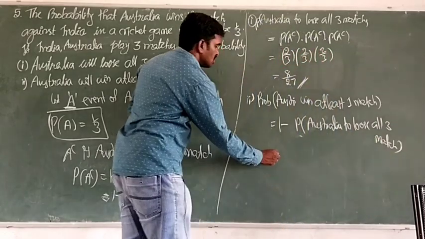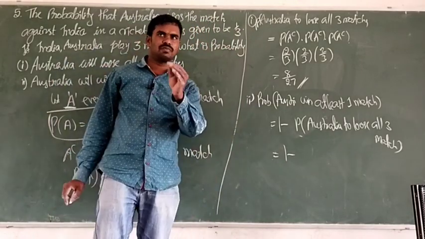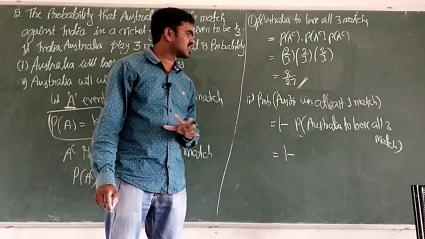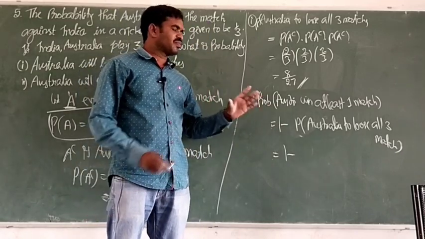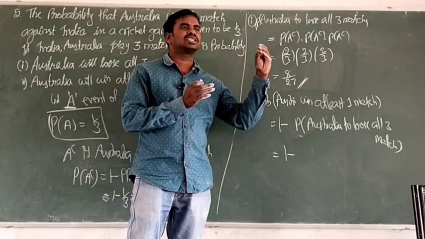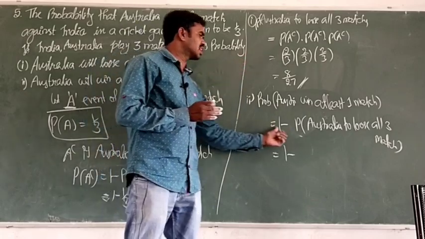Okay. So what I am saying, to understand this concept, if you complete random variables, this one easily you can understand. Otherwise also no problem. Here to win at least 1 match means 1 match, 2 match, 3 match. If you take in order, you will get this statement.